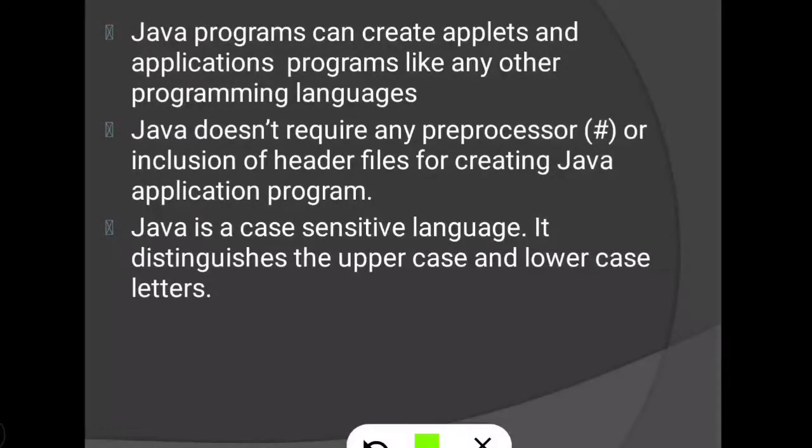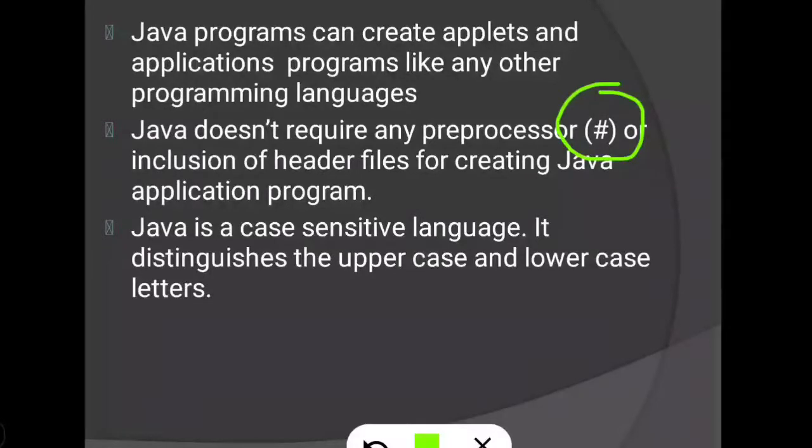Next, a Java program can create applet and application programs like any other programming language. Just now we have discussed, using Java we can develop desktop applications as well as internet applets or Java applets. Then Java does not require any preprocessor. When we design a program using C language, we have to include a header file, and for that we need the preprocessor.